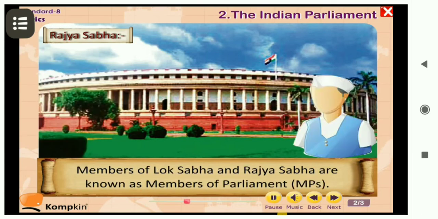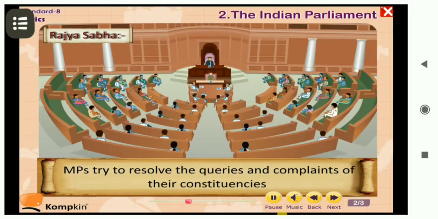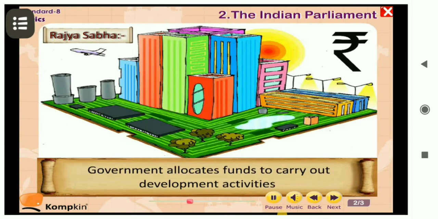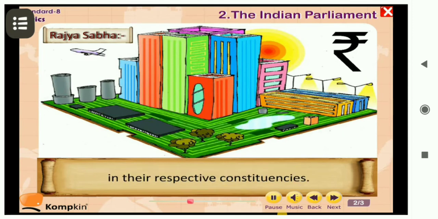Members of Lok Sabha and Rajya Sabha are known as members of parliament. So, members of parliament try to resolve the queries, that are questions and answers and complaints, of their constituencies. For example, Mumra Kalwa Thane. By raising questions in the parliament, government allocates funds to carry out development activities in the respective constituencies.